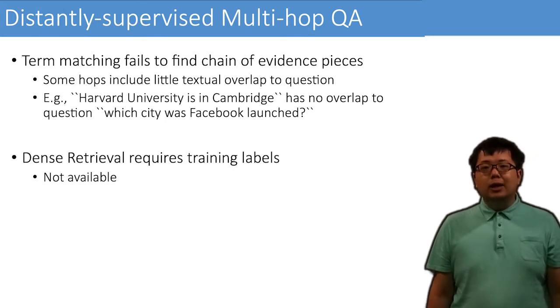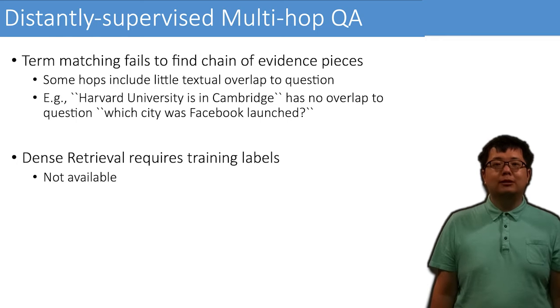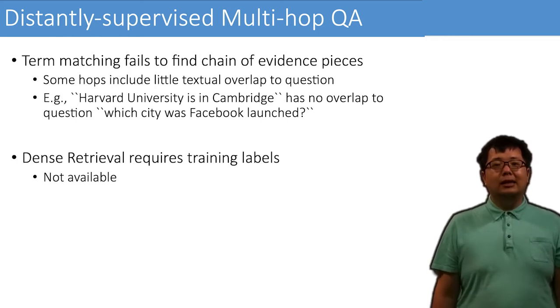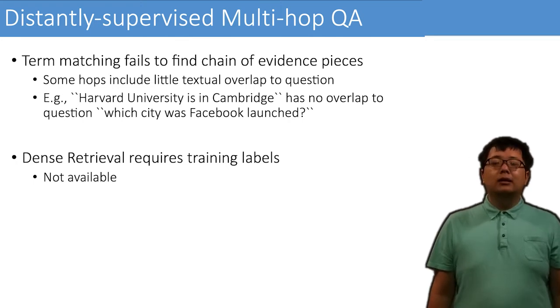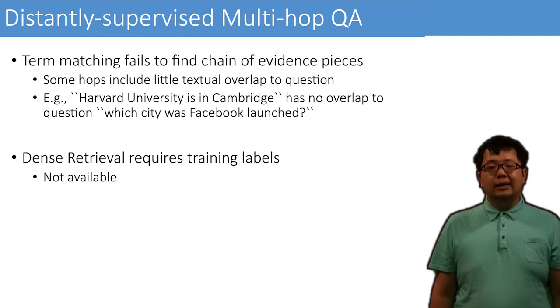This is because we cannot use term matching to find a chain of evidence pieces. Some evidence pieces in the chain have little textual overlap with the question. For example, Harvard University is in Cambridge has zero textual overlap with the question in which city was Facebook launched. Term-based methods like TF-IDF or BM25 simply fail. A natural choice is to use a dense retrieval model, which not only relies on textual overlap, but it requires training labels.